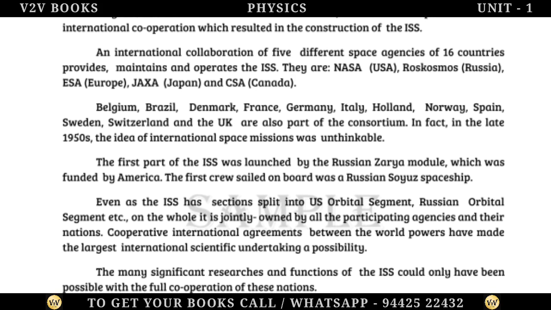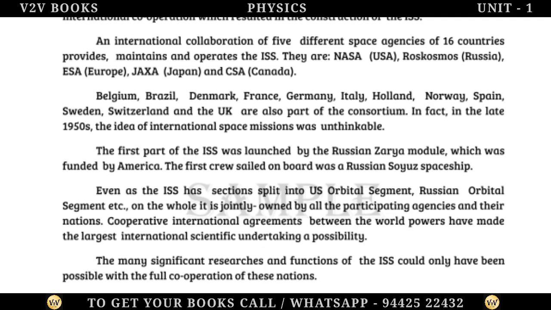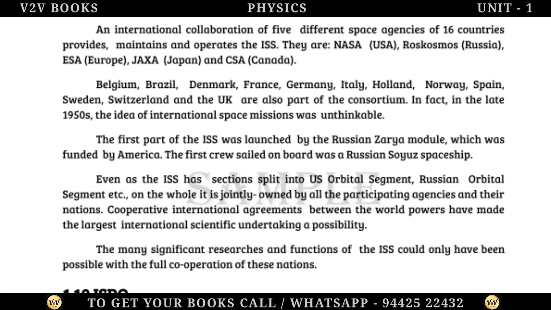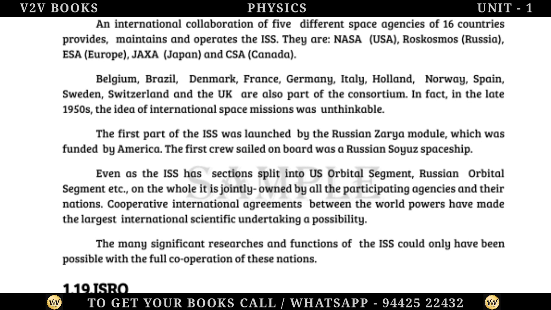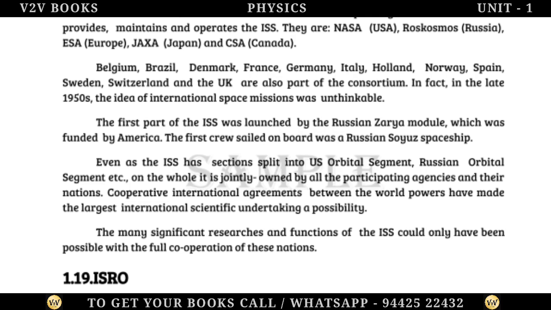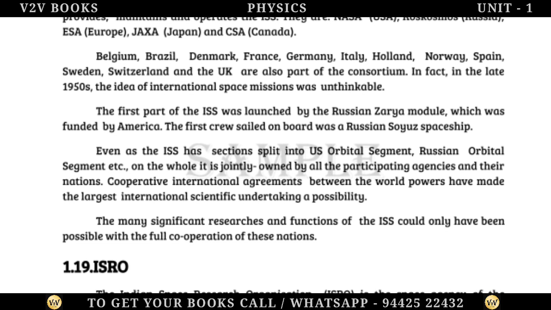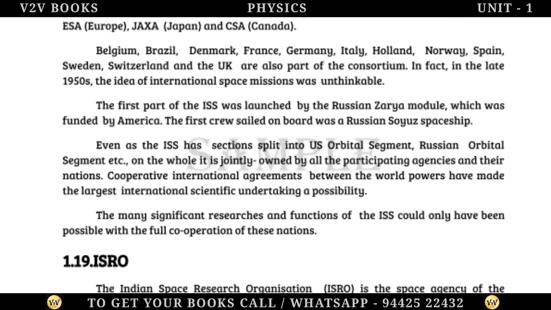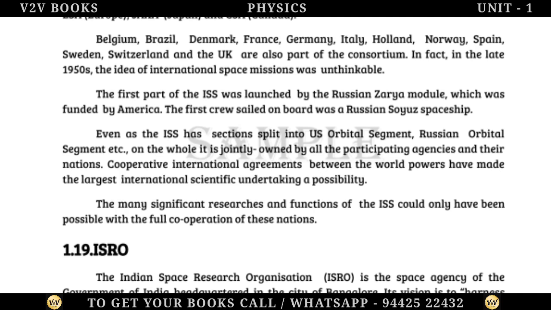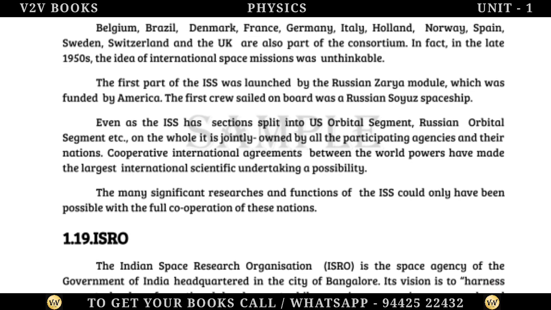In fact, in the late 1950s, the idea of international space missions was unthinkable. The first part of the ISS to be launched was the Russian Zarya module, which was funded by America. The first crew sailed on board a Russian Soyuz spaceship. Even as the ISS has sections split into US orbital segment, Russian orbital segment, etc., on the whole it is jointly owned by all the participating agencies and their nations.